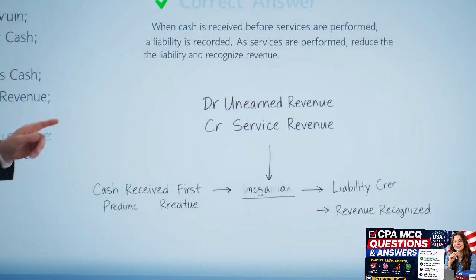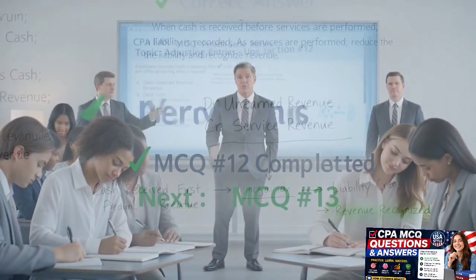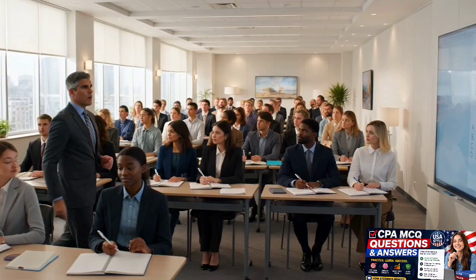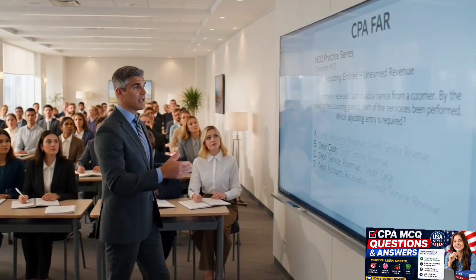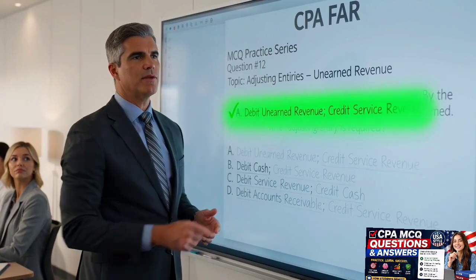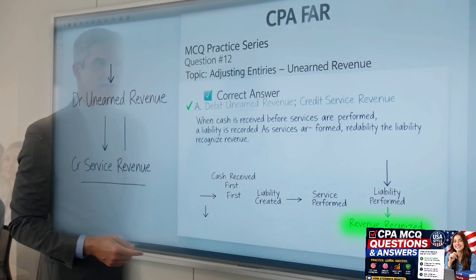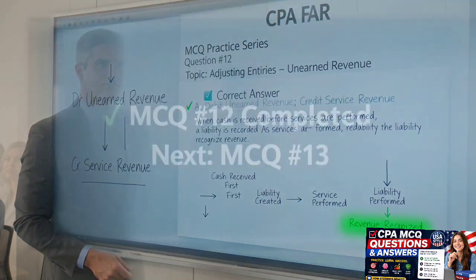When cash is received before services are performed, a liability is recorded. As services are performed, reduce the liability and recognize revenue. Pause for a moment to think about the correct entry. The correct answer is A. When cash is received before services are performed, a liability is recorded. As services are performed, reduce the liability and recognize revenue.